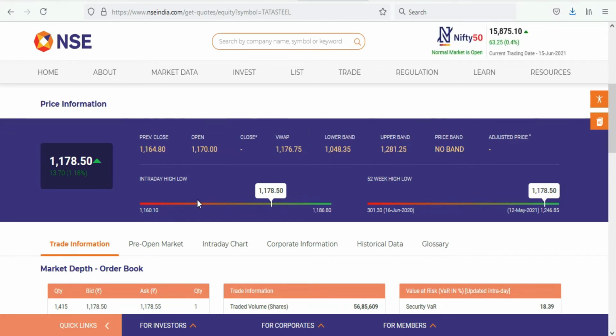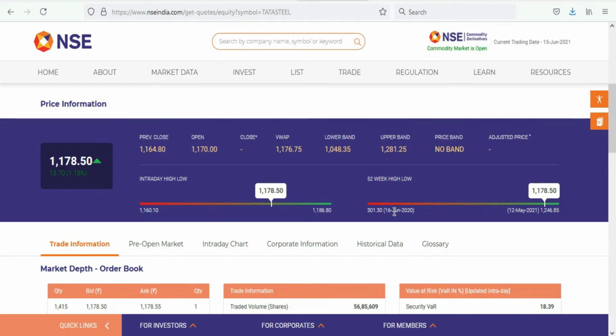Now I want to know the 52 weeks high and low. Okay, come to the right side of this website. You can see the 52 weeks high and low. For the entire year, the share price has touched 1246.85 high and 301.3 low.